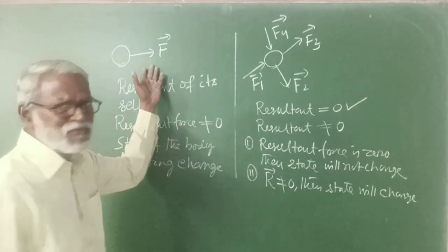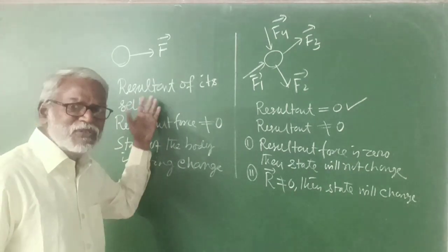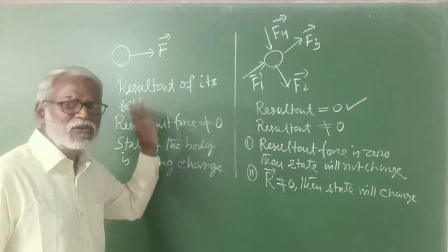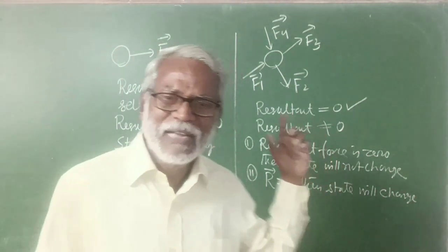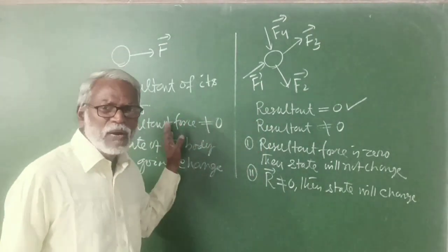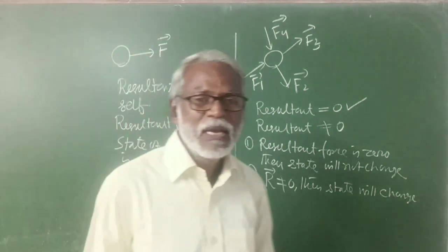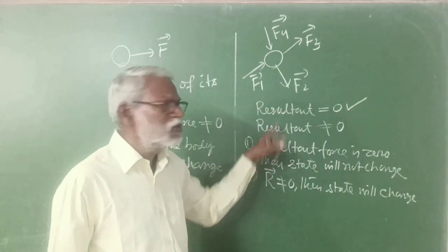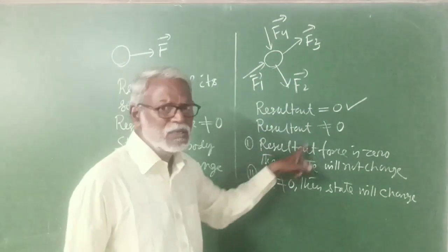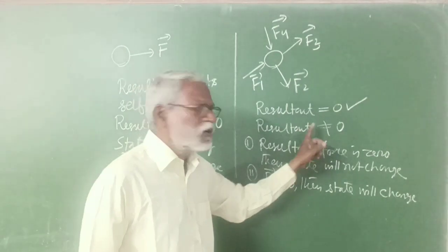So here, when a single force is acting on a body, and that single force is resultant of itself, we are not going to find anything because that single force is the resultant, and that single force is changing the state of the body. But when number of forces are acting on a body, we have to find what is the resultant force. So there may be two cases. Resultant force comes out to be 0 or resultant force may not be 0.